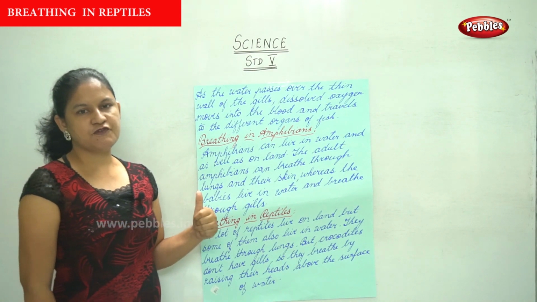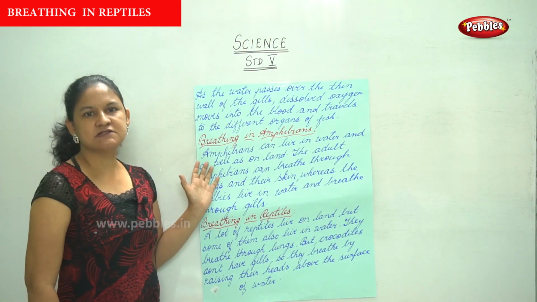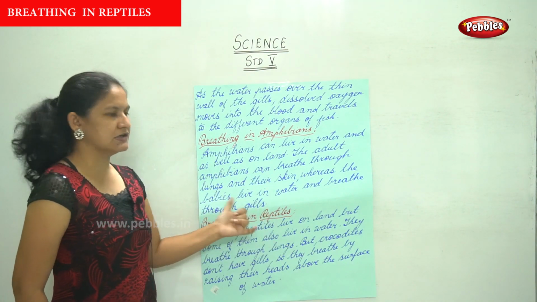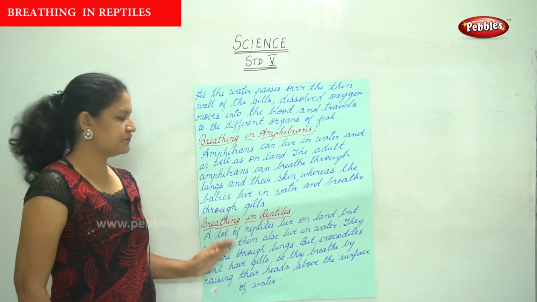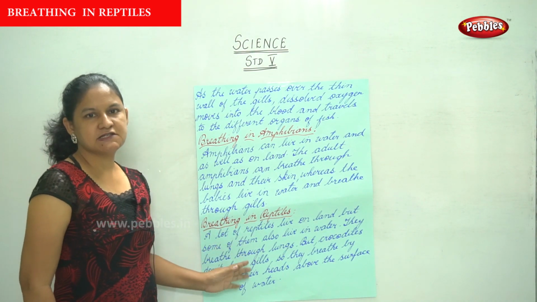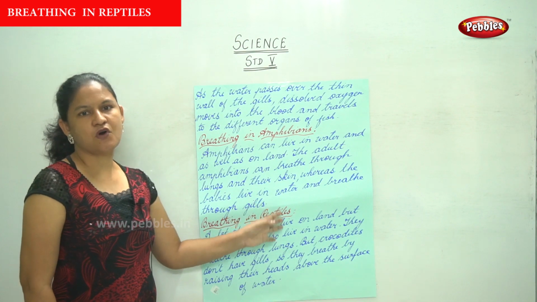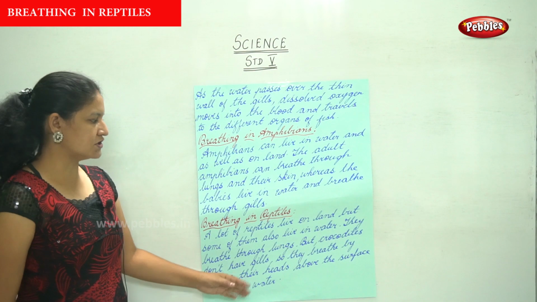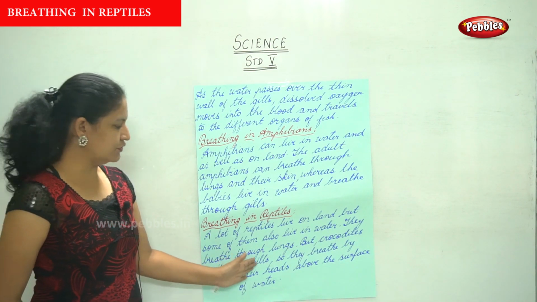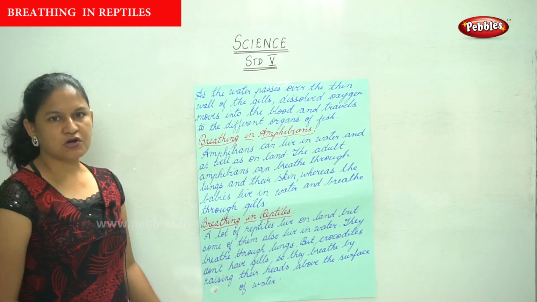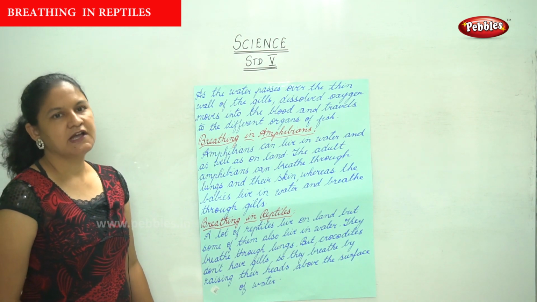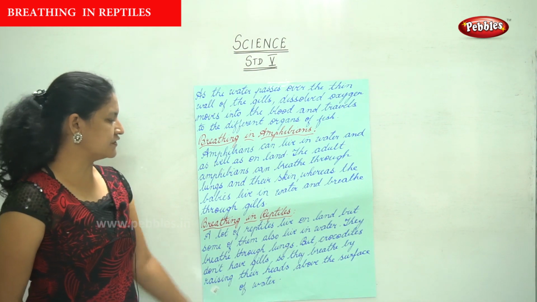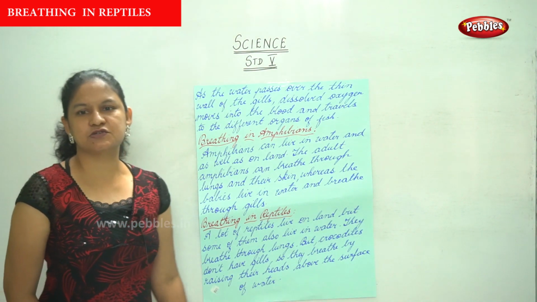The adult amphibians breathe through their lungs and skin, but the babies live in water and breathe through gills. Breathing in reptiles: some reptiles live on land, but some of them also live in water. They breathe through lungs, but crocodiles don't have gills. Instead, they raise their head above the surface of the water in order to breathe.